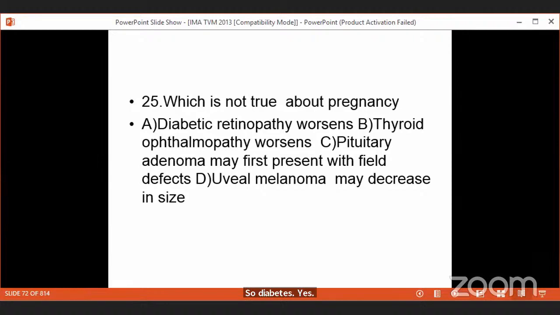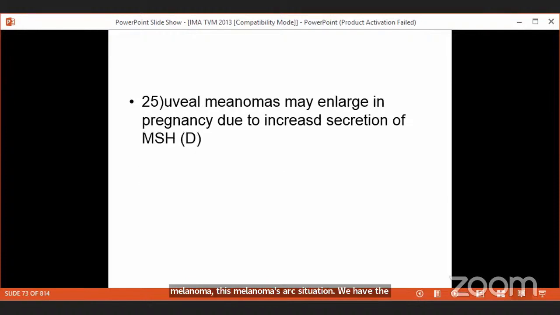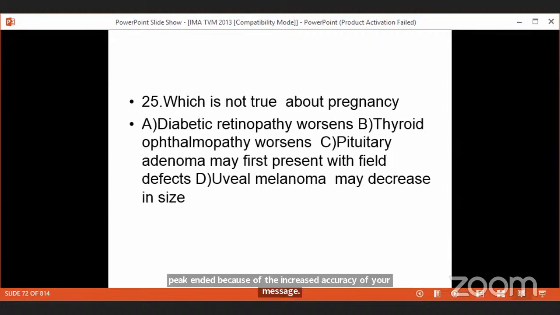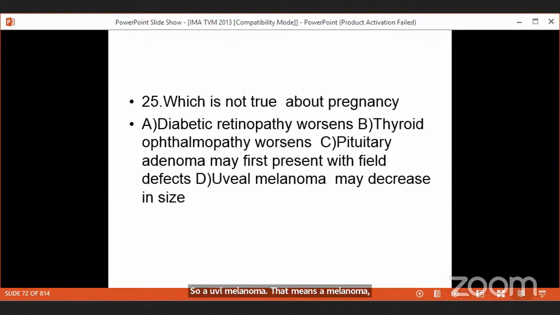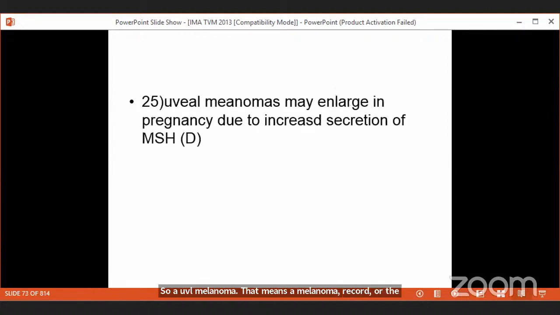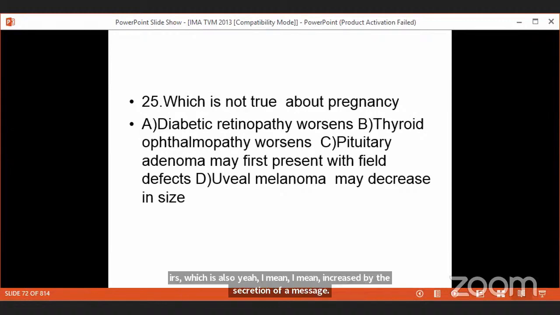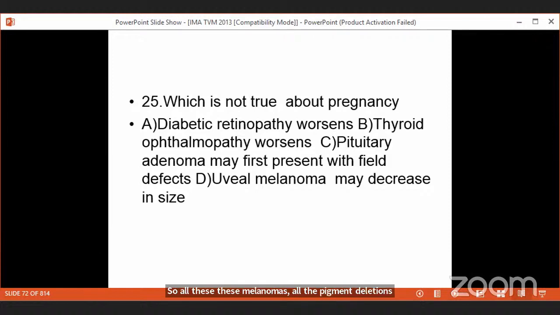Uveal melanoma is a situation where all the pigmented lesions of the body will increase in size in pregnancy, because of the increased secretion of MSH. A uveal melanoma, that means a melanoma of the choroid or the iris, is also increased by the secretion of MSH. So all the pigmented lesions in the body will increase in pregnancy, and a uveal melanoma will also increase in size.